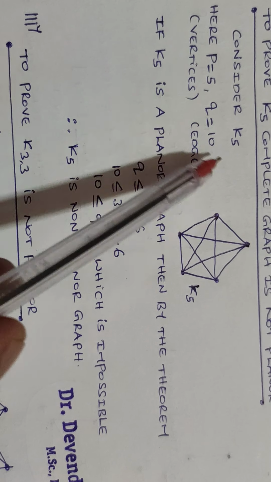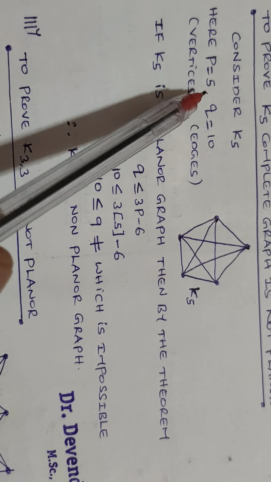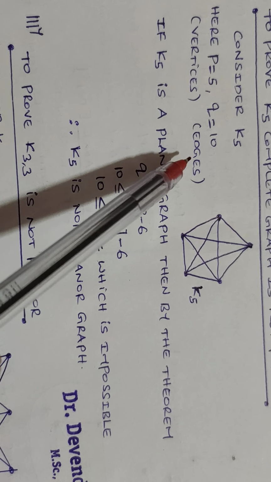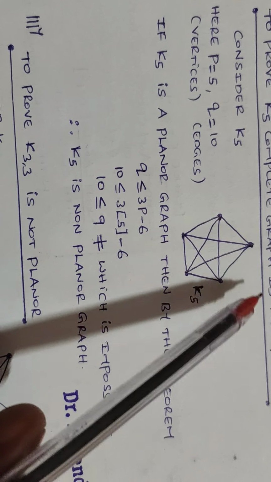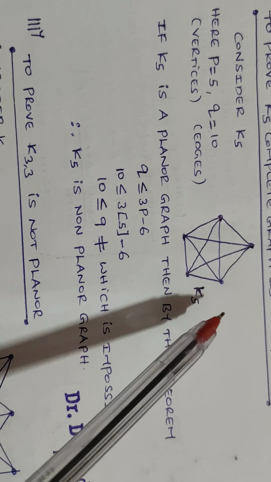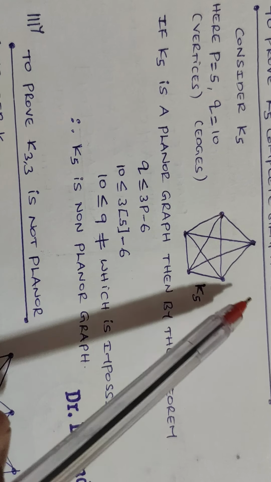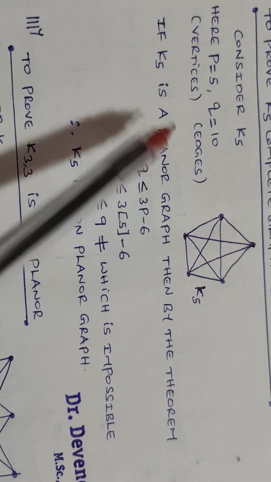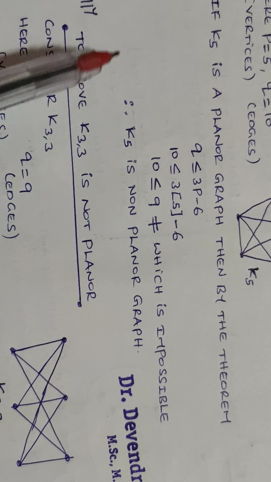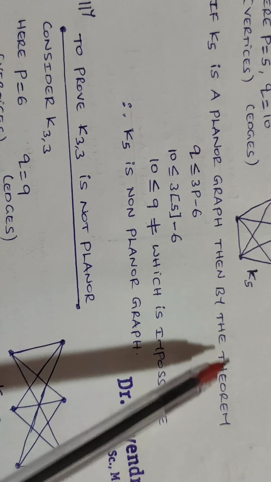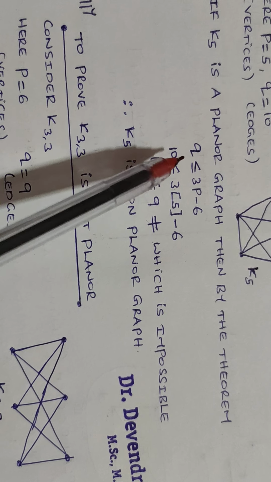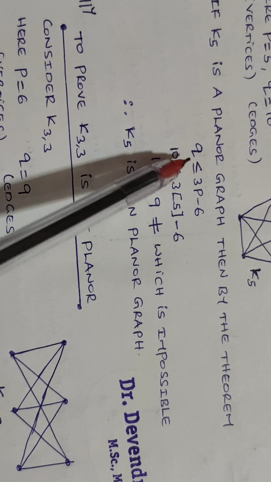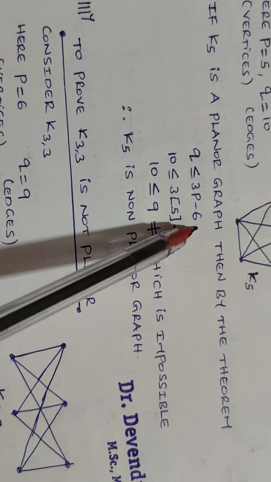Consider the graph K5. Here P equals 5 and Q equals the number of edges: the total number of vertices is 5 and the total number of edges in a complete graph will be 10. Suppose K5 is a planar graph, then by the theorem we discussed already, Q is less than or equal to 3P minus 6.